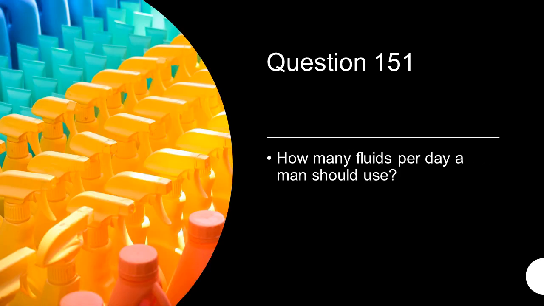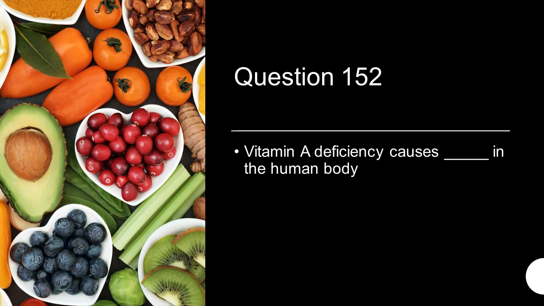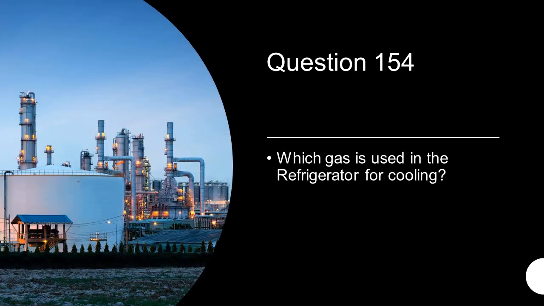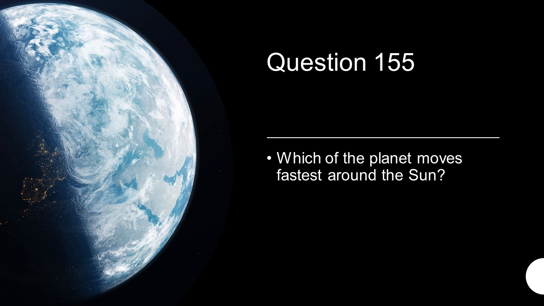120 days. How many fluids per day a human should use? 3.7 liters. Vitamin A deficiency causes dash in the human body. Night blindness. The waves which are used by the TV remote control are infrared waves. Which gas is used in the refrigerator for cooling? Ammonia. Which of the planet moves fastest around the Sun?